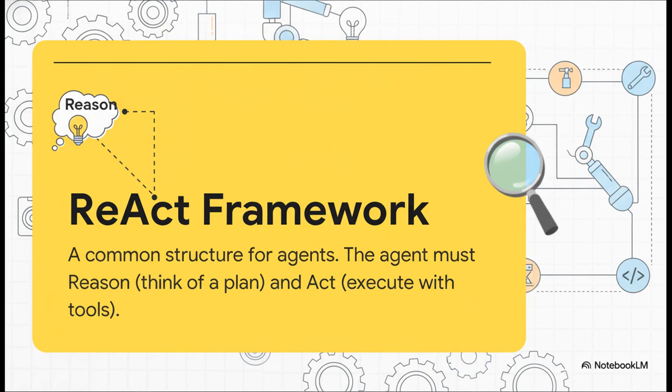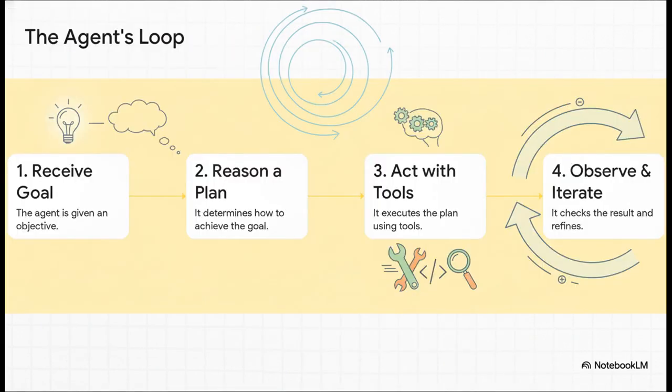REACT stands for reason plus act. The agent has to first think about a plan. That's the reason part. And then it has to execute that plan using tools. That's the act part. But crucially, this isn't a one-time thing. The agent operates in a continuous loop. It gets a goal, it reasons out a plan, it acts with its tools, and then, this is the really cool part, it observes the result of its action and iterates. It refines its own approach over and over until the goal is actually met.